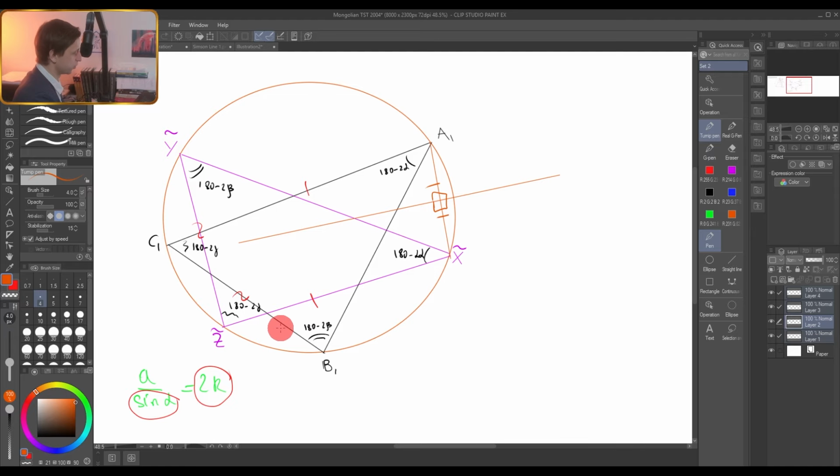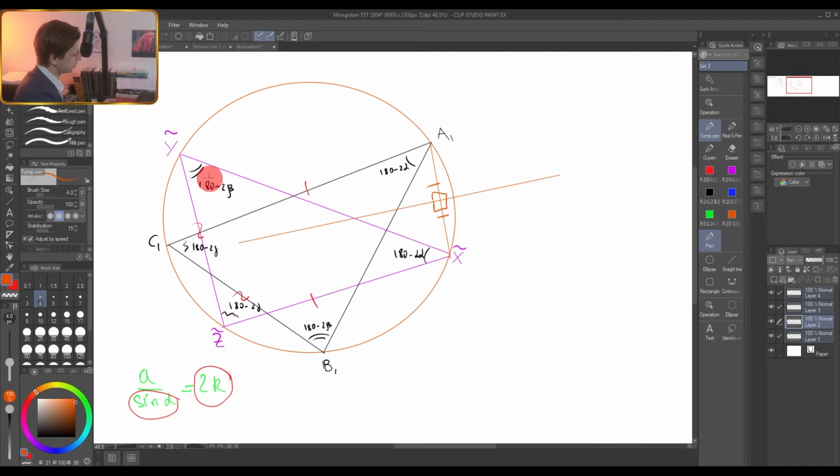It's not super precise, but if you have equal triangles that are located on the same circle, these angles are equal and other angles are not equal, like this one is equal to this one, but they have equal angles in this manner. This one is equal to this one and this one is equal to this one.